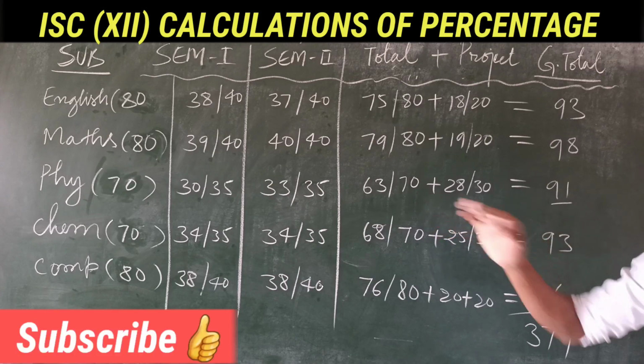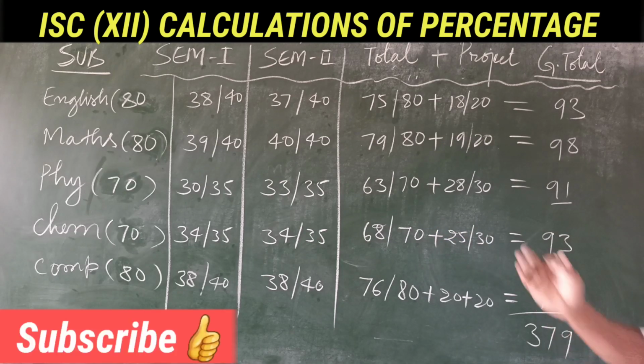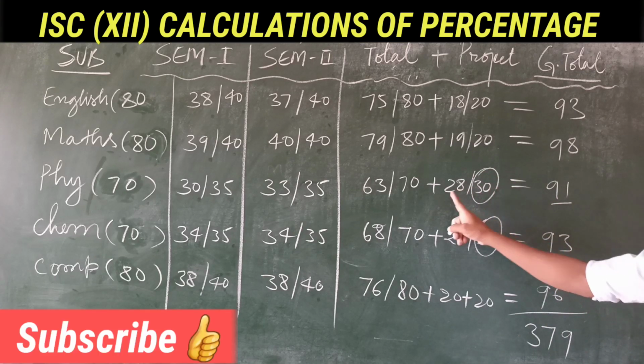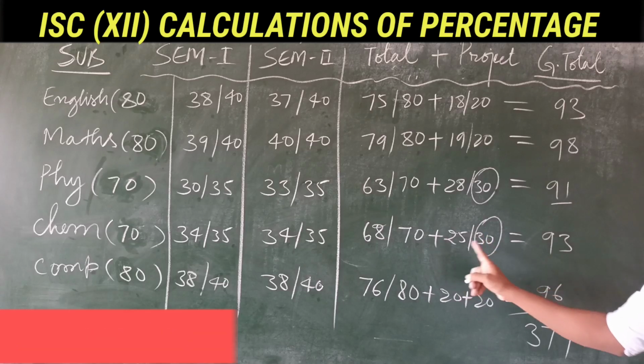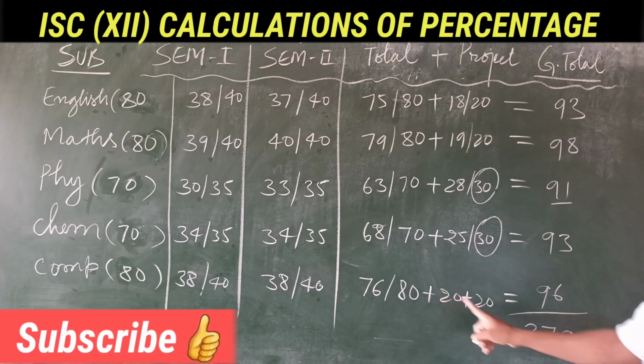Then the subjects with 70 total marks have a project for 30 marks. Out of 30, this person has got 28 in physics, in chemistry he has got 25, and in computer he has got full marks.